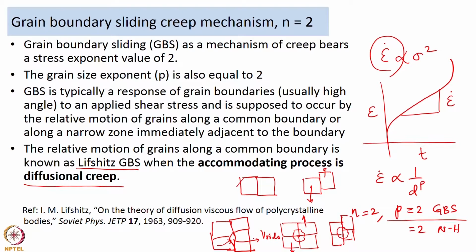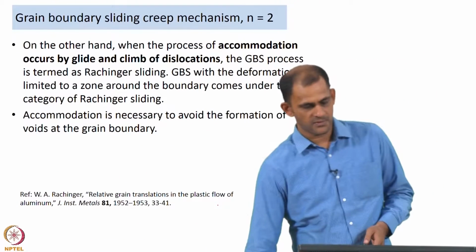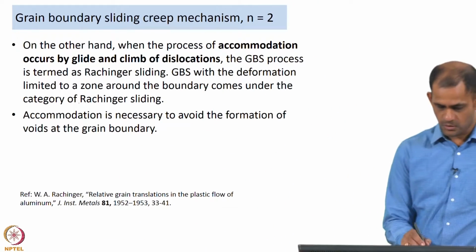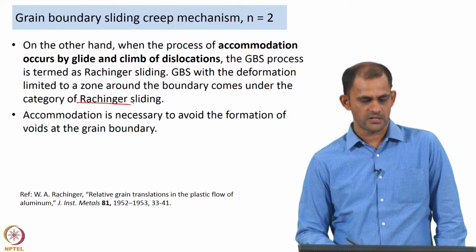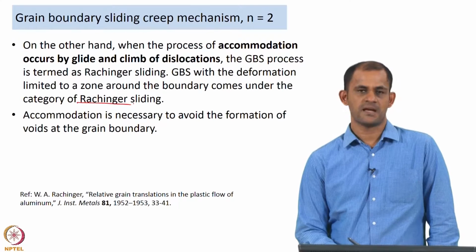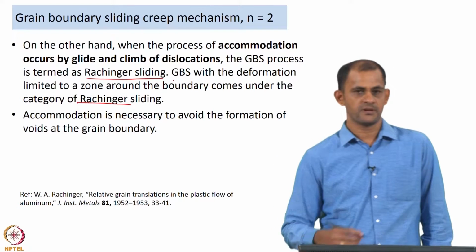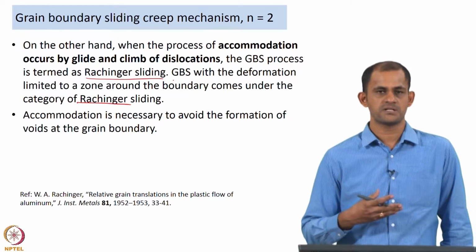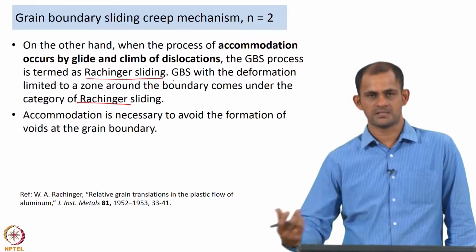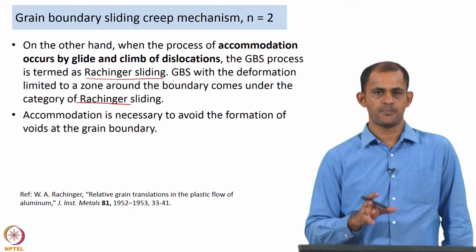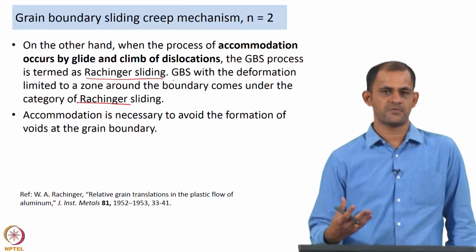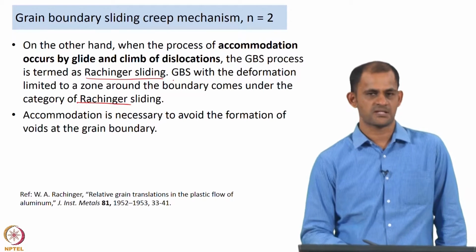This mass flow, which is basically material flow into that region so that the void does not form, is going to happen by diffusional creep. So, that is this mechanism of creep. The other mechanism is proposed by Rachinger. What Rachinger said is, if the process of accommodation occurs by the glide and climb of dislocations, then that process is known as Rachinger sliding. So, here instead of diffusional creep, you have the motion of dislocations. I am going to talk a little more about this in the coming slide, but basically the point is, if the accommodation occurs by glide and climb of dislocations, then the grain boundary sliding process is Rachinger sliding.